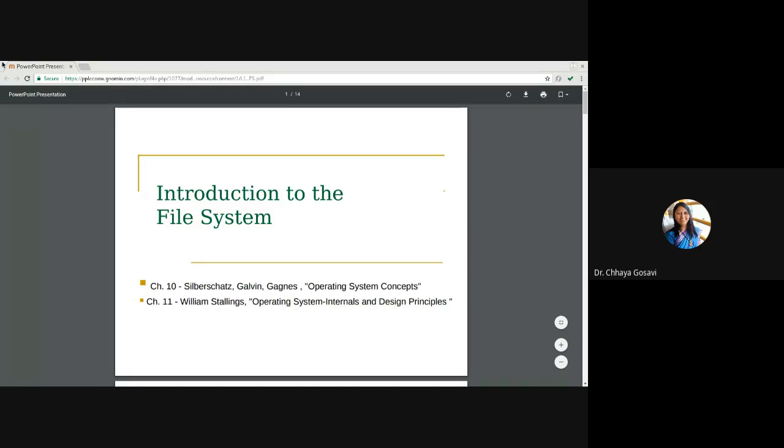This is a theoretical unit. In second and third unit, there were numericals. We solved the scheduling problem, continuous allocation problem, or page replacement problems. But here, file system is a theoretical topic. It will need only 3 to 4 lectures maximum to cover this topic. So for file system, refer chapter number 10 from Galvin or chapter number 11 from Stallings.